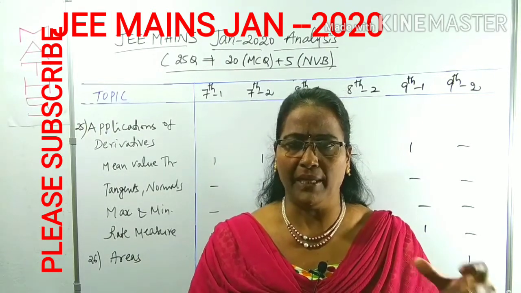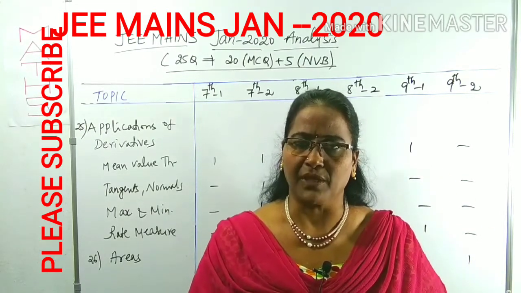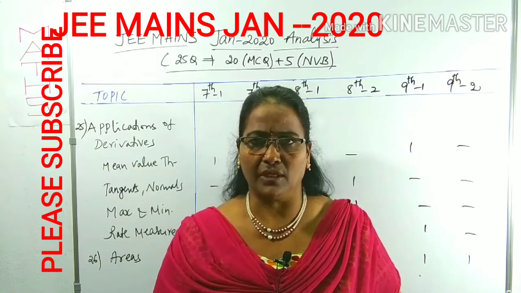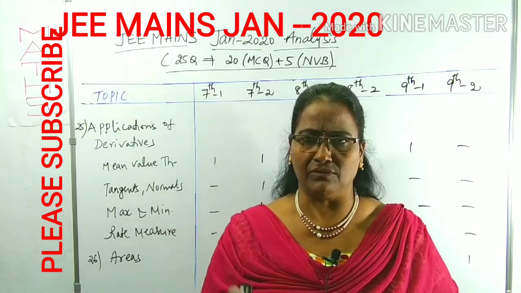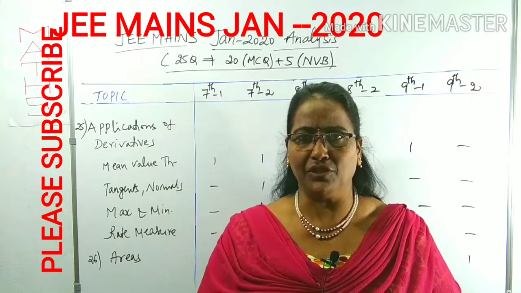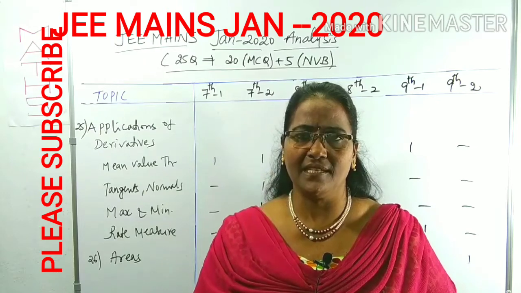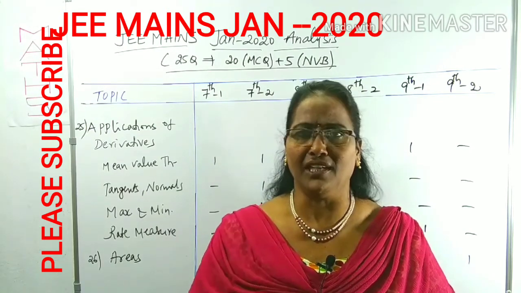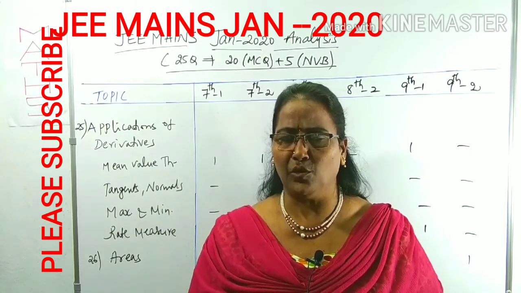You can definitely get 80 plus in maths if you follow that systematic way. Only observing the syllabus, only watching the video is not enough. You have to follow it, put it into practice, and take it as a target. Definitely you can get it. That is in your hand only.